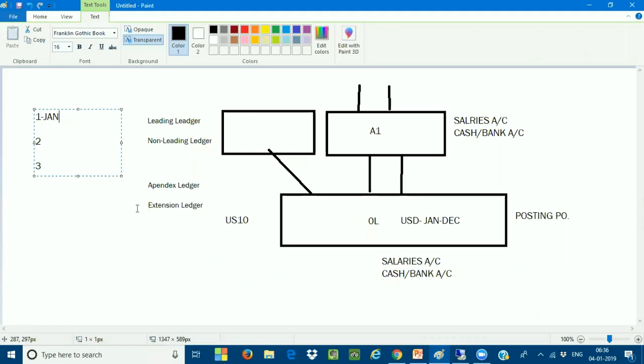So Mahesh, now for this extension ledger, is the posting period still the same, right? Very good, I'm coming to that point only, sir. I'm just explaining the same point here. Very good question, sir. Thank you.